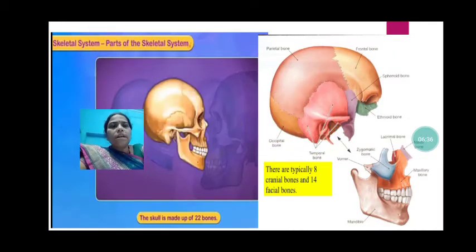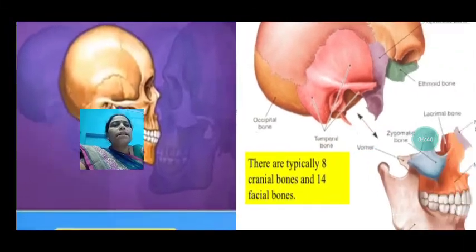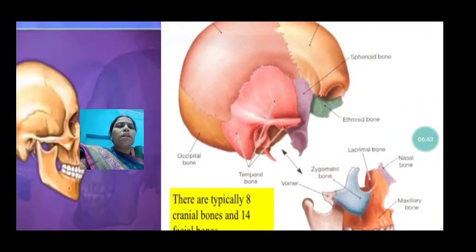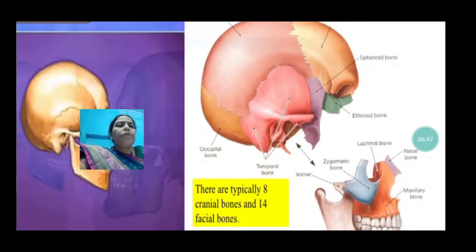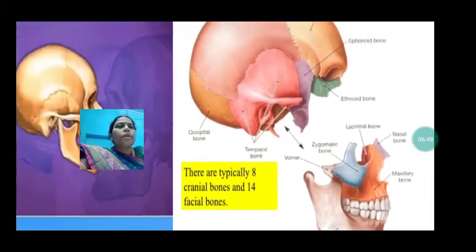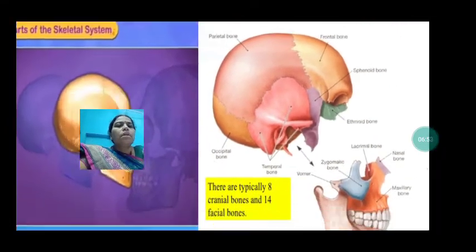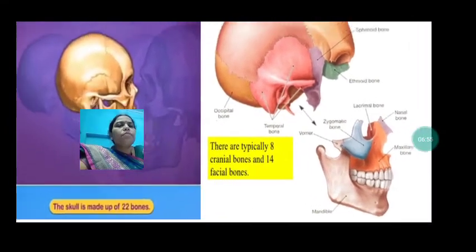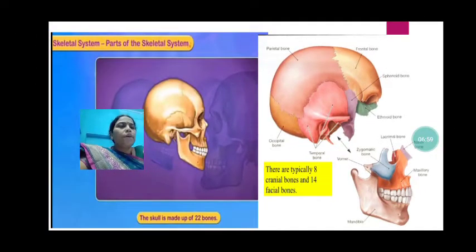Now the skull is made up of 22 bones. There are typically 8 cranial bones and 14 facial bones. So the skull is made up of two parts.